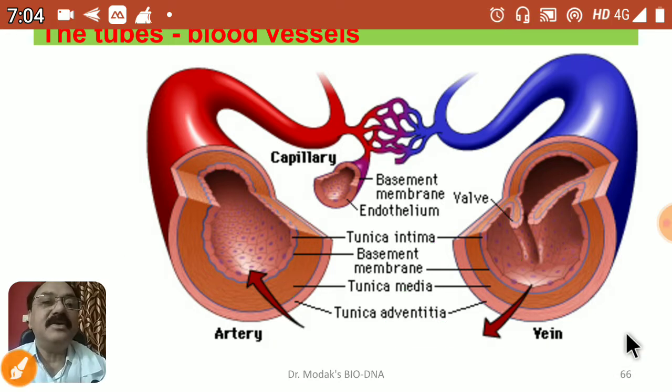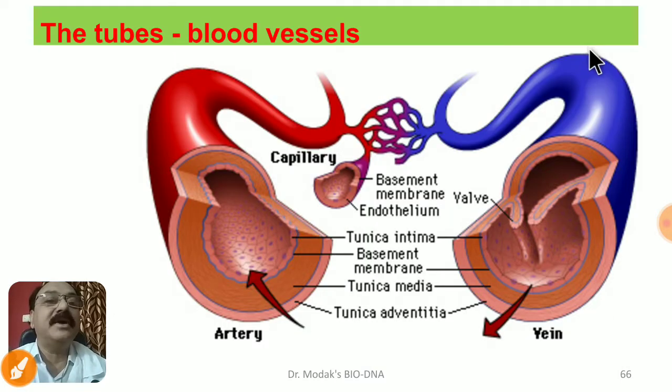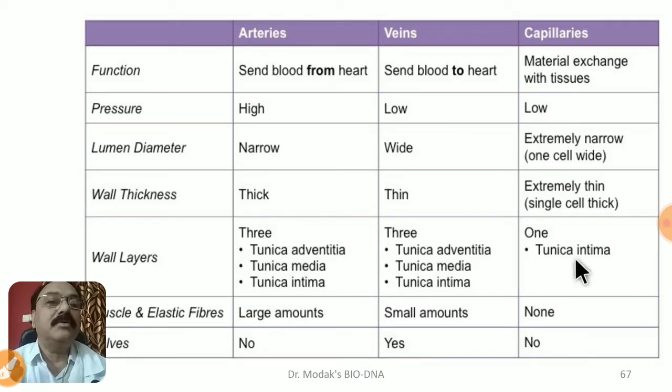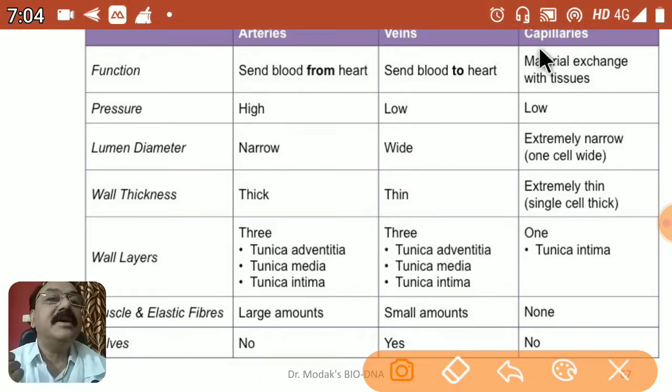In the next slide, we will talk about capillaries. Here, you have to focus on capillaries. Friends, what a capillary is and how it works, we will see in much more detail. But here, arteries, veins and capillaries are the three blood vessels, and in terms of certain characters we have this comparative table. Now let us talk about them one after the other.